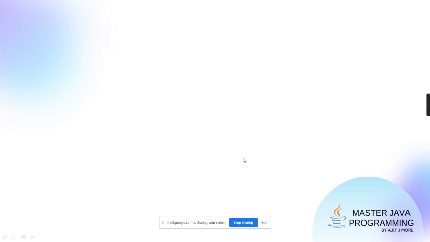Now, in the last session, we'll just take a quick recap. We took two features of Java, right? One feature is that Java is compiled and interpreted, right? So Java follows both policies. Java is compiled also and Java is interpreted also. And last time I've shown you how that thing happens.